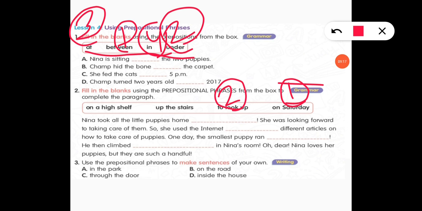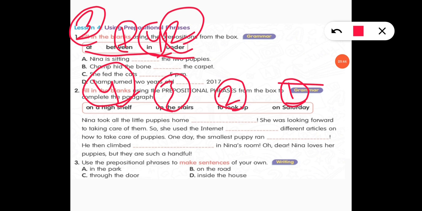So one day the smallest puppy ran, where did he run? Up the stairs. Okay. He then climbed on a high shelf, in Nina's room. Oh dear, Nina loves her puppies, but they are such a handful. I hope question 2 is clear.